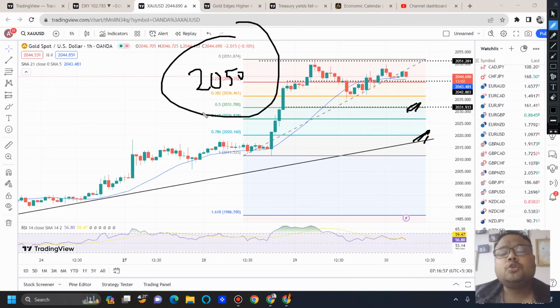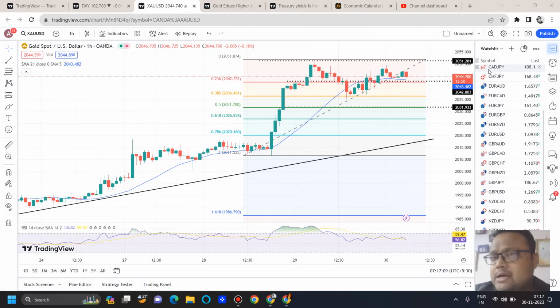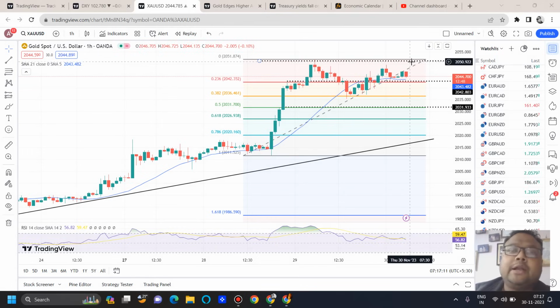Okay, and those who are stuck in sell position, wait for retracement right now. Wait for retracement on 2030, 2020. Once you'll see the market has come, try to exit. And again I'm repeating, in case market doesn't come, try to exit at breakup, because market will be heading towards 2080, because after 2050 we do not have any immediate strong resistance.